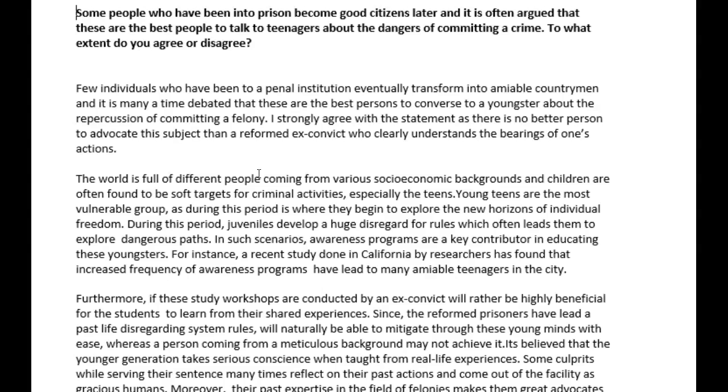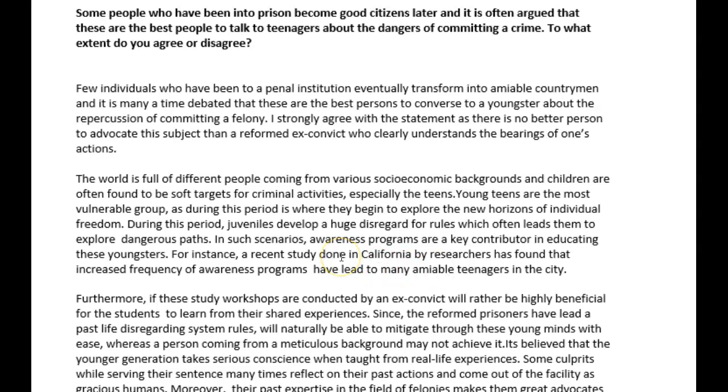For instance, a recent study done in California by researchers has found that increased frequency of awareness programs have led, here you needed LED, because this is the metal that you're talking about here, to many amiable teenagers in the city. Okay, again, amiable is not the right word. Amiable means like friendly, it's just not really the right word here.